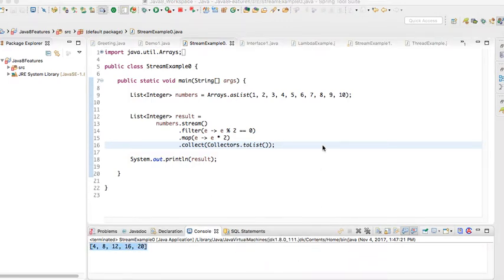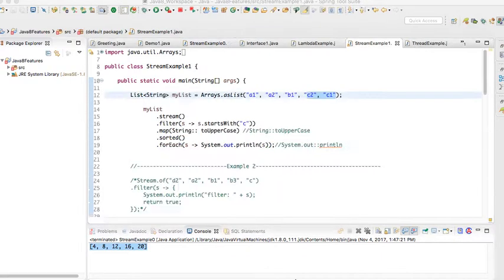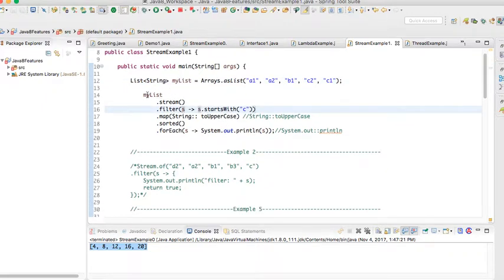Let us see a couple of other examples. If you look at this example, I have a list of strings. In this list, my requirement is to filter the elements which start with C, convert them into uppercase, and then sort and display them in the console. For these operations I'm creating a stream.